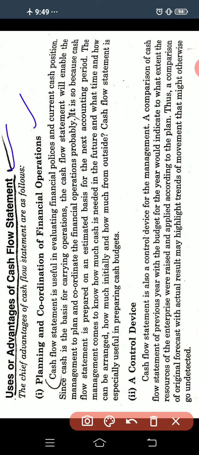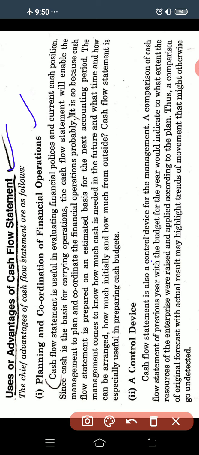So the cash flow statement is useful to evaluate the financial policies and the current cash position. So what is the current cash position? Since the cash flow statement is the basis for carrying out operations, it will enable the management to plan and coordinate the financial operations.